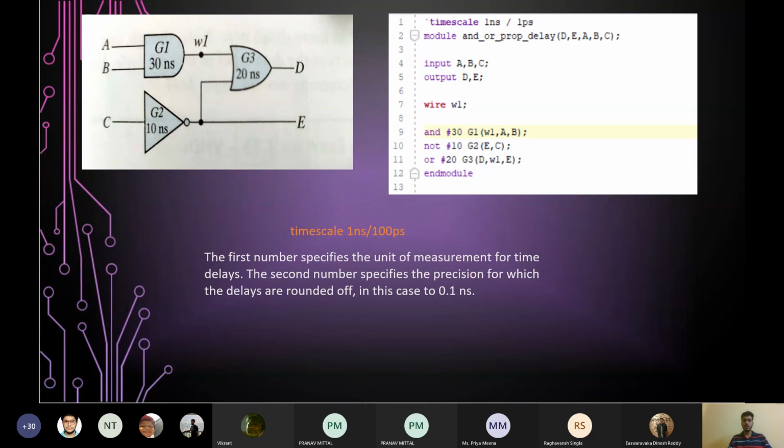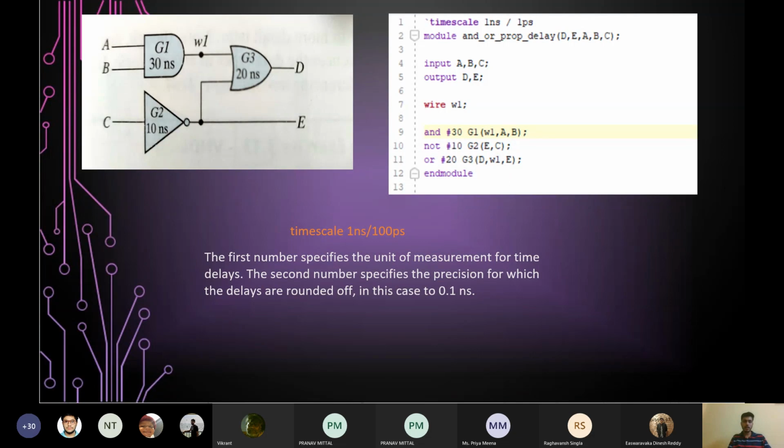But if this gate has a propagation delay, in this example say 30 nanoseconds, then at that instant, only 10 nanoseconds, the output will not change to 1 immediately. It will take some time to reflect the changes made at the input side. So at 10 plus 30, the propagation delay, at t equal to 40 nanoseconds, the output of the AND gate will change from 0 to 1. So this is what propagation delay means.